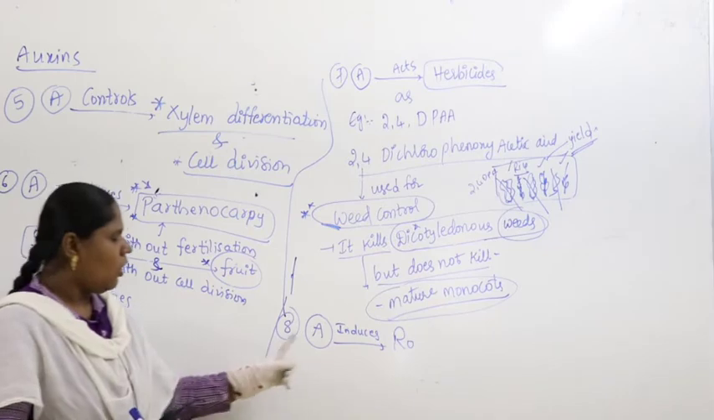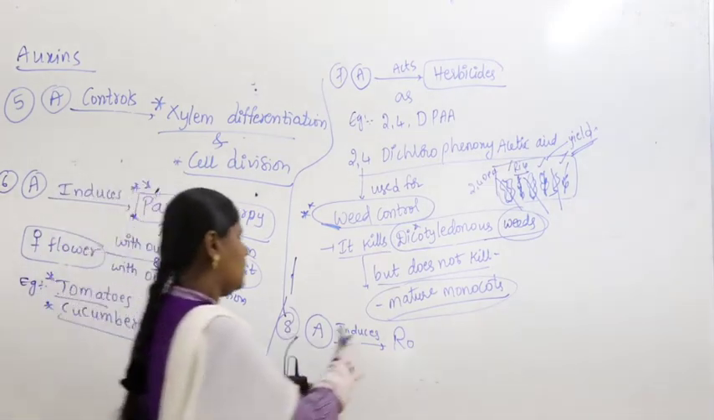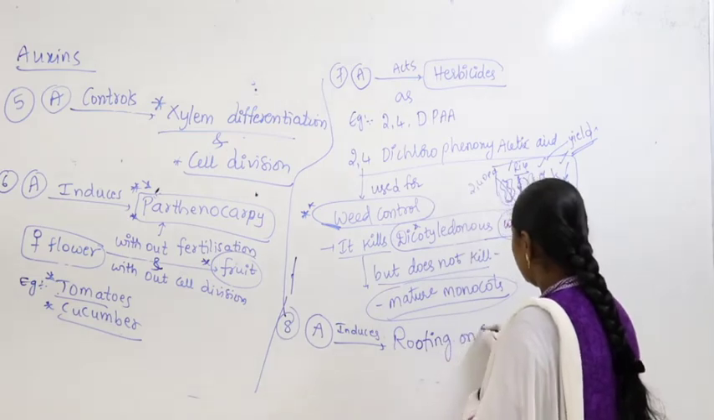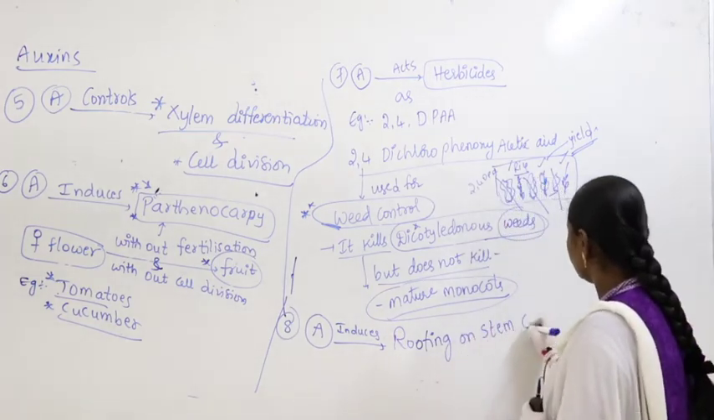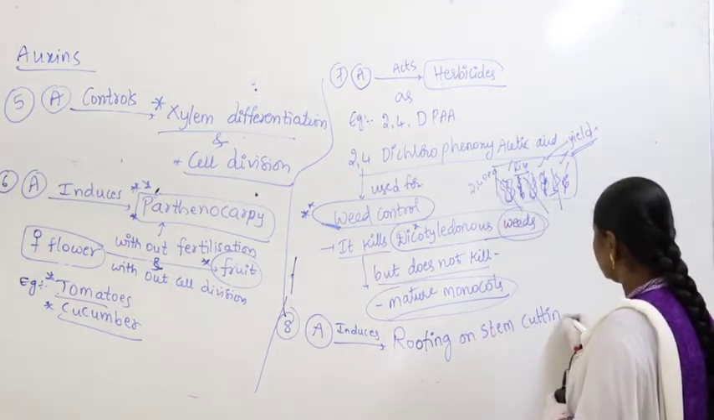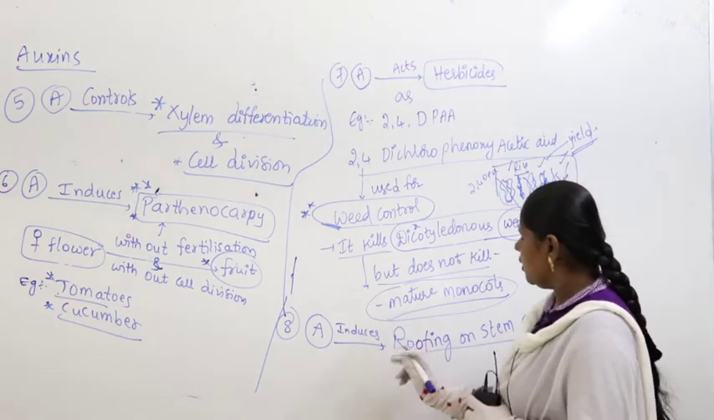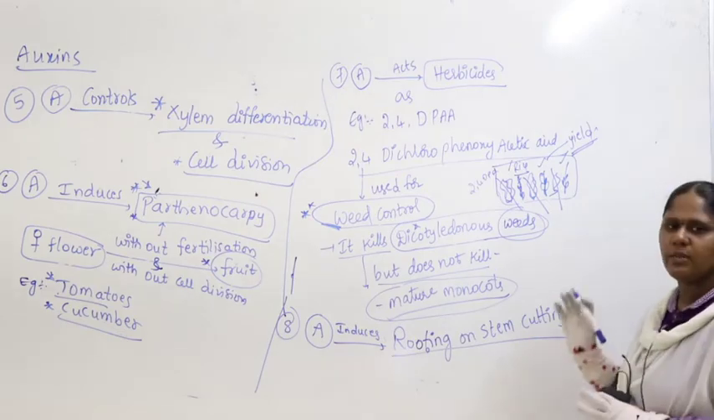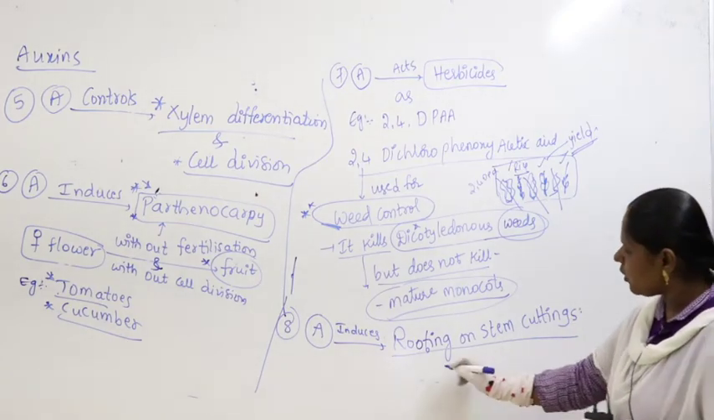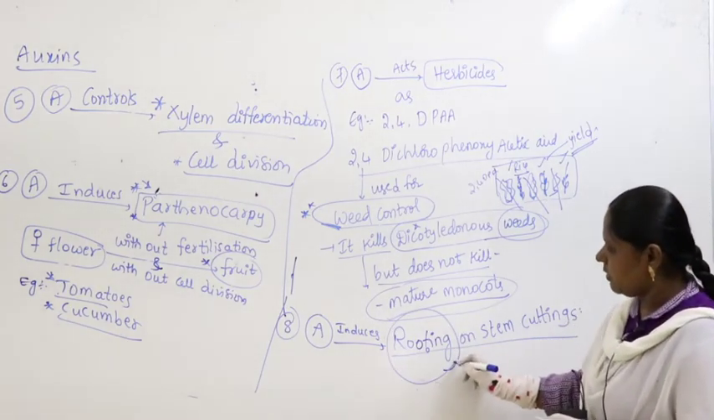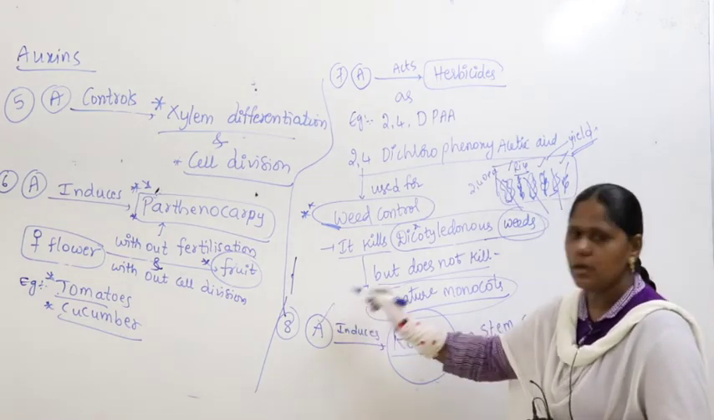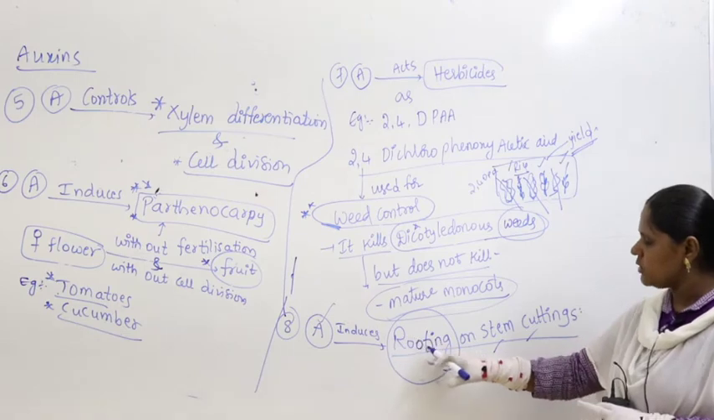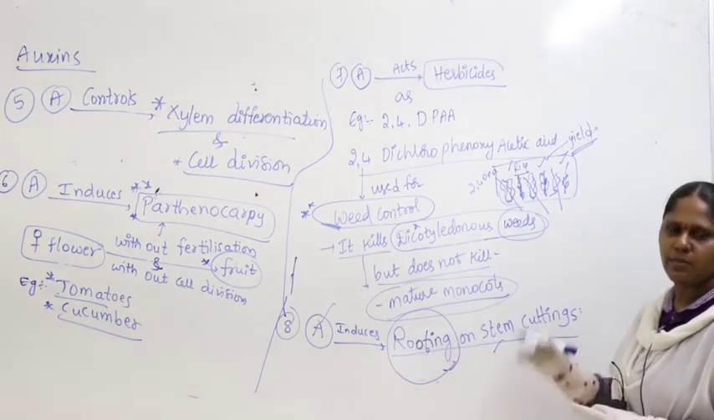So here auxin induces rooting on stem cuttings. What's the meaning of this? Root formation is taken care of by whom? Auxin. Where? On stem cuttings. Auxin induces root formation on stem cuttings.